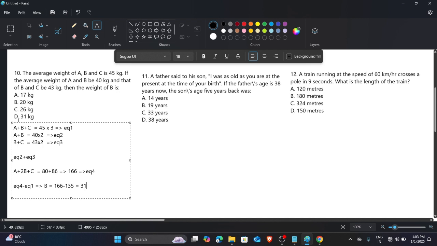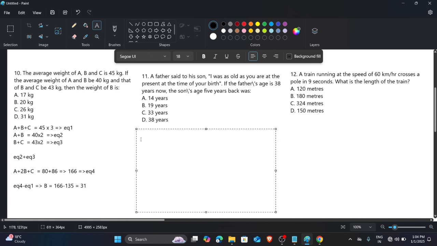Now we try to do the 11th one. Father said to his son, I was as old as you are at the present, at the time of your birth. When the son is born, at that time the father's age is equal to the son's present age. If the father's age is 38 years now, what was the son's age 5 years back?